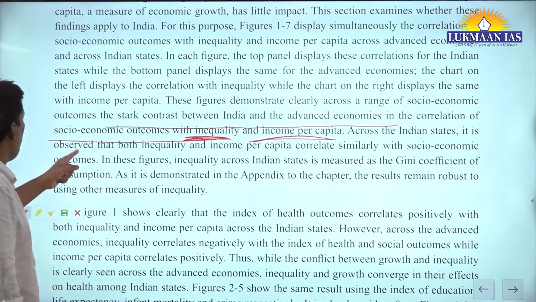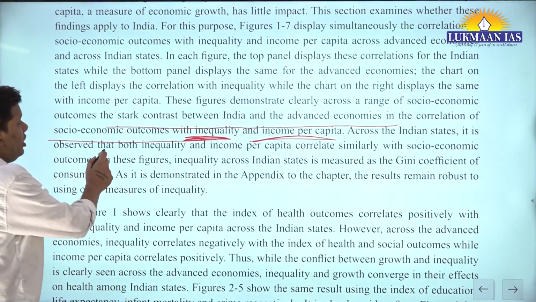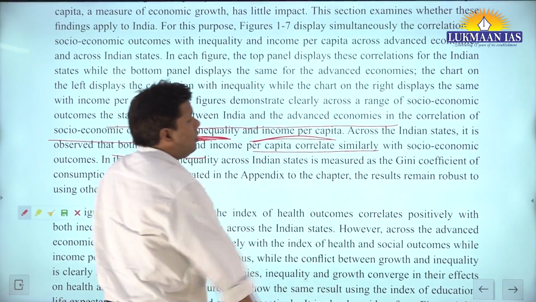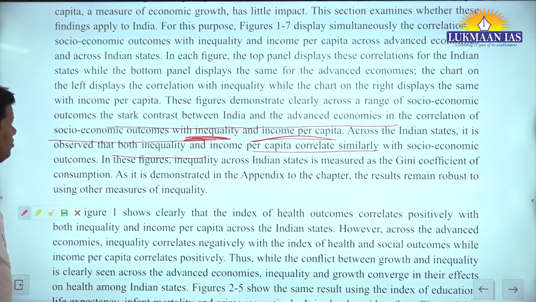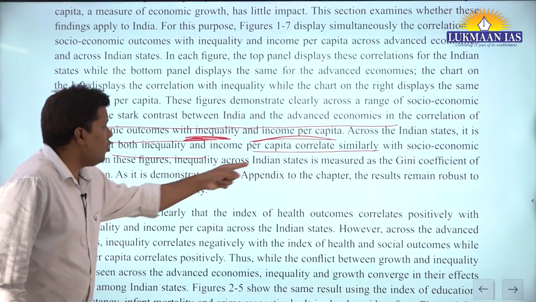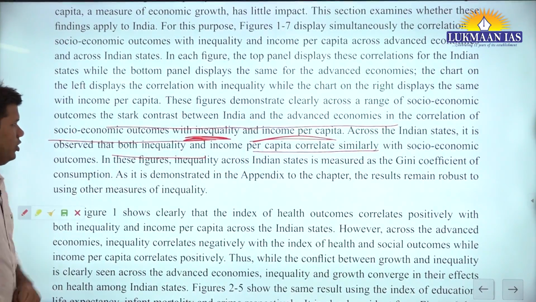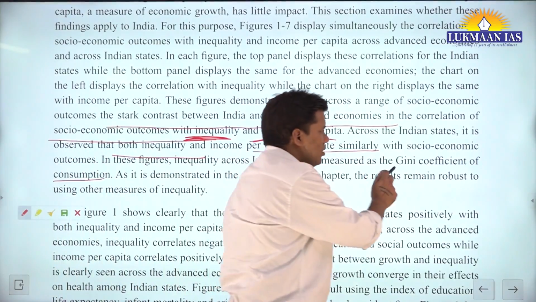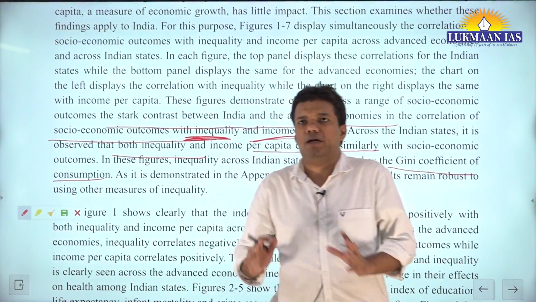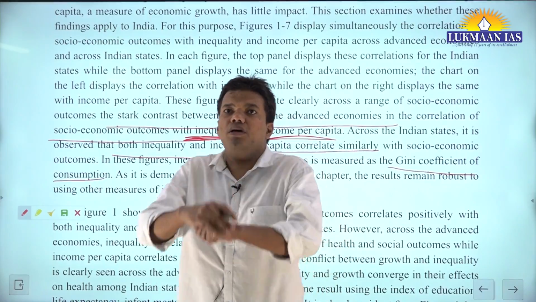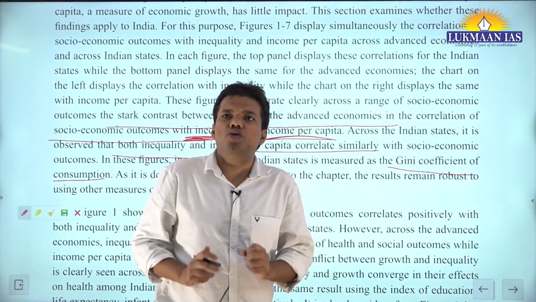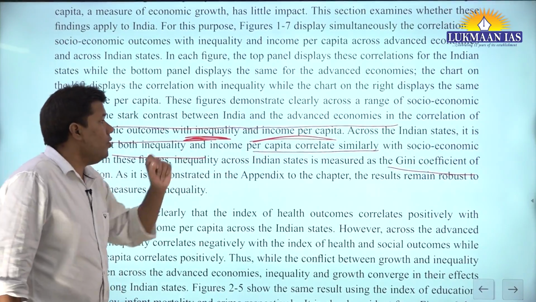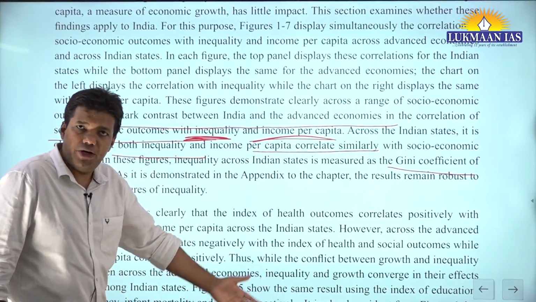Across the Indian states, it is observed that both inequality and income per capita correlate similarly with socio-economic outcomes. In this figure, inequality across Indian states is measured as the Gini coefficient of consumption. Now this story you must also know. Again, it is a digression, but many economists challenge this notion. You are measuring inequality on the basis of the Gini coefficient of consumption. Gini coefficient you have understood, right?